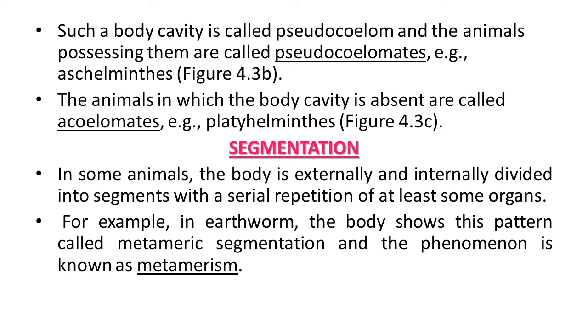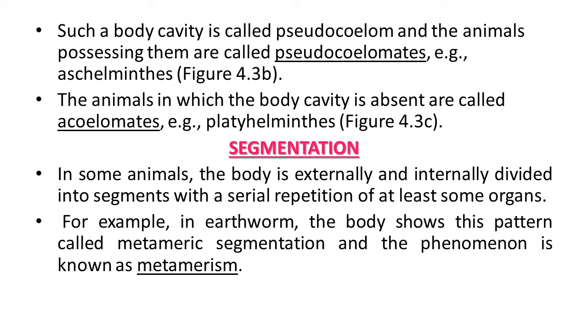Animals in which the body cavity is absent are called acoelomates. An example is Platyhelminthes. So on the basis of coelom, the animals are classified into three types: coelomates, pseudocoelomates and acoelomate animals.